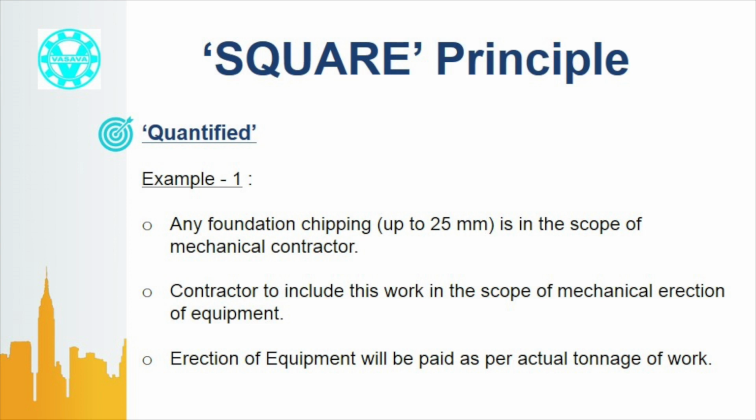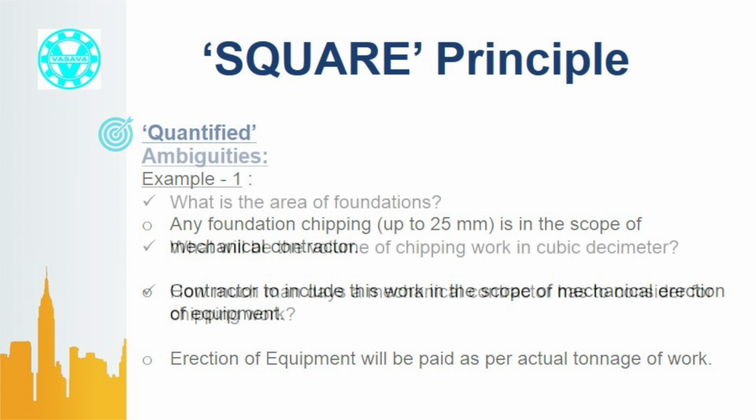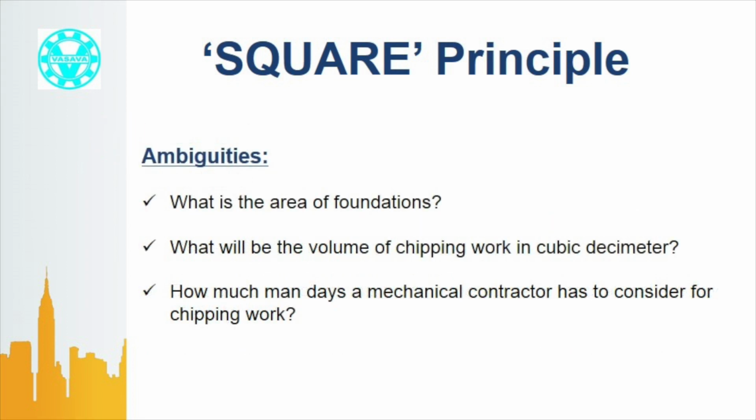A mechanical contractor received an inquiry as follows. This is a part of the tender document for mechanical erection work package. Any foundation chipping up to 25 mm is in the scope of the mechanical contractor. Contractor to include this work in the scope of mechanical erection of equipment. Erection of equipment will be paid as per actual tonnage of work. This part of work is not quantified properly. Only specifying that chipping up to 25 mm is not sufficient.